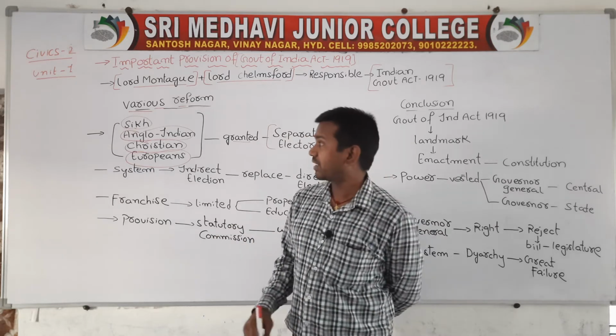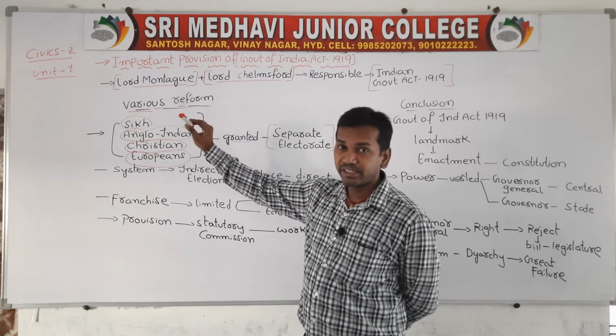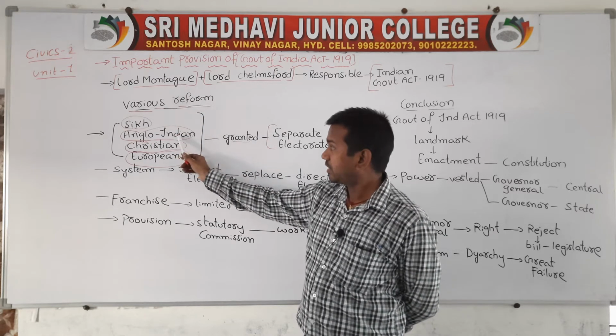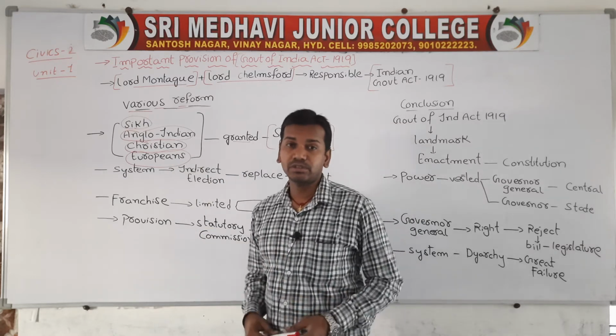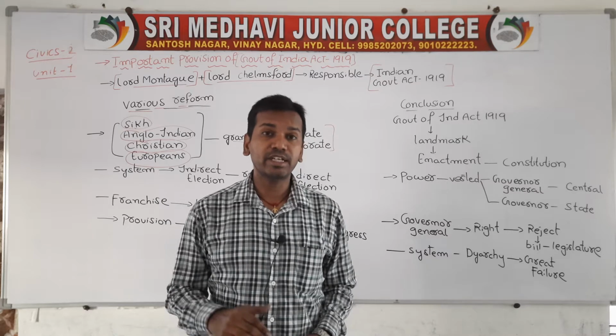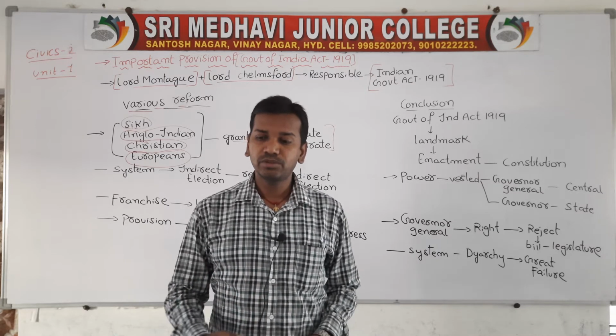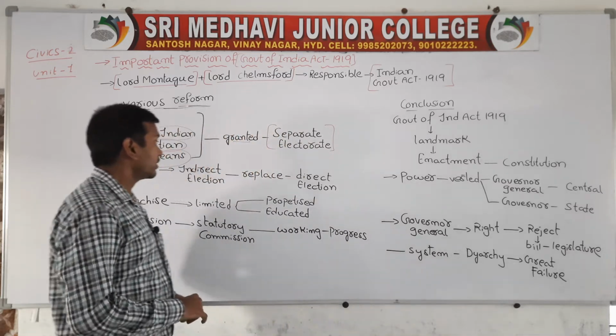So what the Britishers granted from this Act of 1919 is that these communities should conduct elections separately. Anglo-Indians, Christians and Europeans will have separate electorates. The list of the voters is called the electorate. Electorate is nothing but the list of the voters, so they have to vote separately. Next we'll go forward.